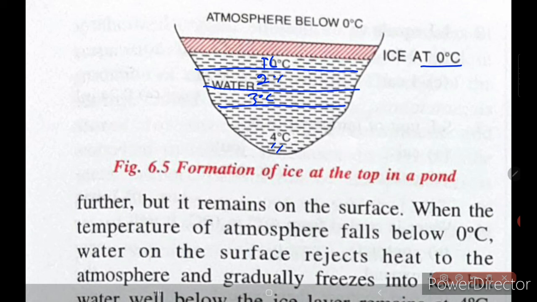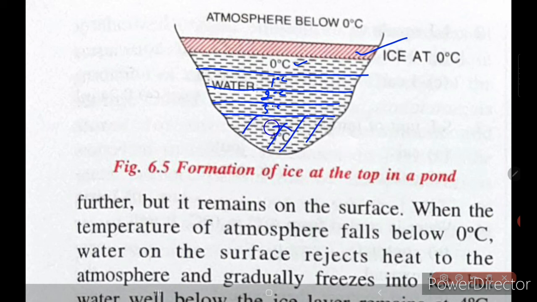Suppose it still continues to cool down, the temperature falls. Now suppose the upper layer starts freezing. The water just adjacent to that layer will be at 0 degrees Celsius, this layer will be at 1 degree Celsius, then this layer might be at 2 degrees Celsius, this layer might be at 3 degrees Celsius, but the lowermost layer, at least this space, will be at 4 degrees Celsius.